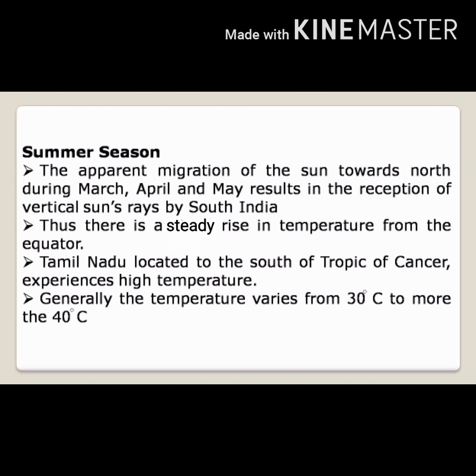During this season, particularly in the month of May, the southern part of the state receives some rainfall from pre-monsoon showers, and some parts experience convectional rainfall.